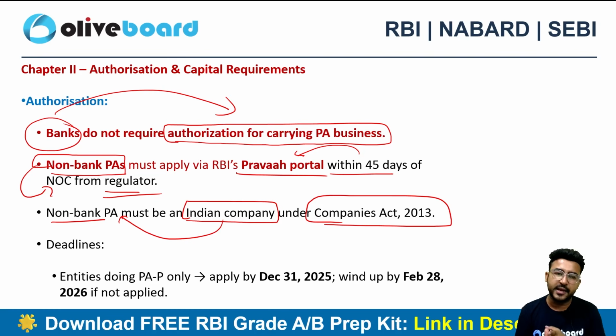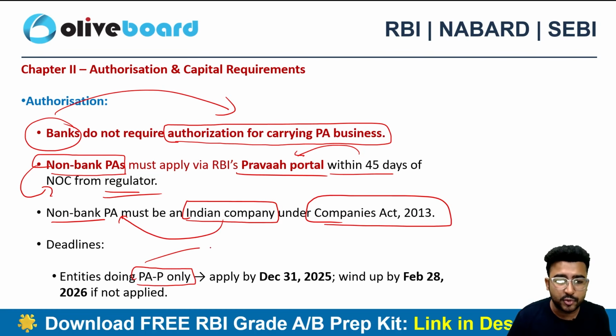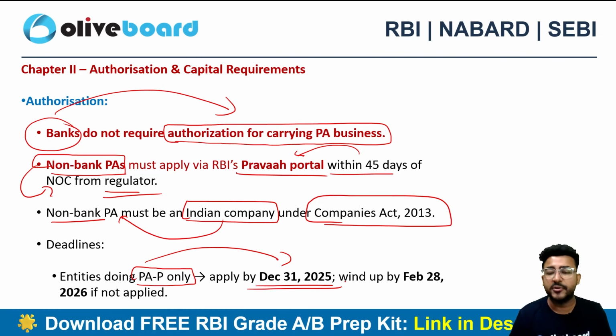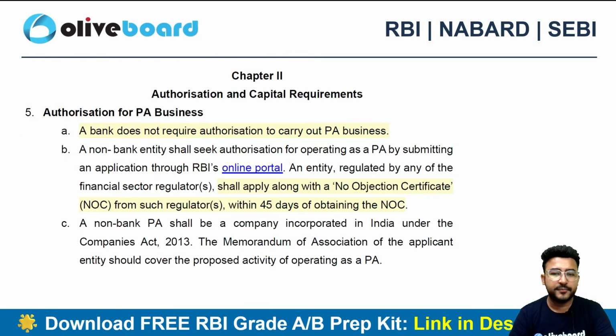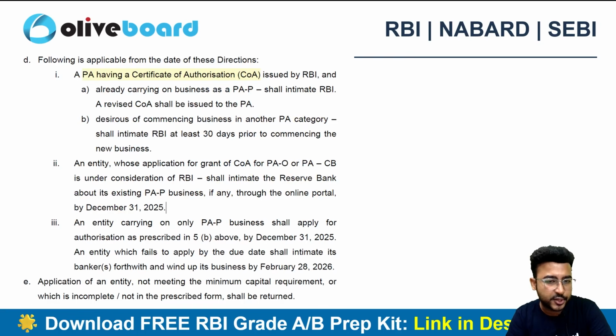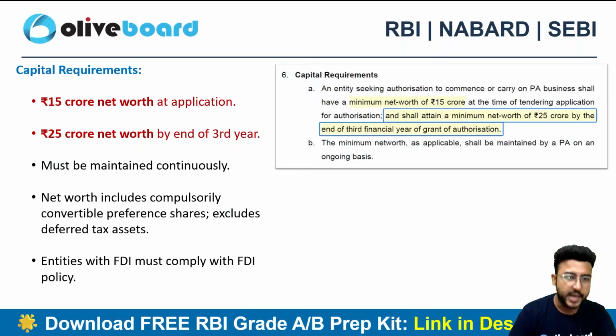You need to be an Indian company, if you are a non-bank payment aggregator, registered under the Companies Act 2013, right? Now, entities doing only the payment aggregator physical business need to apply by 31st December 2025. That is the timeline. If you are unable to do so, you need to wind up your business by 28th February 2026. So by the end of February 2026, if you have not applied, you need to wind up the business. That's what is written in the circular as well. You can have a quick look here, right?